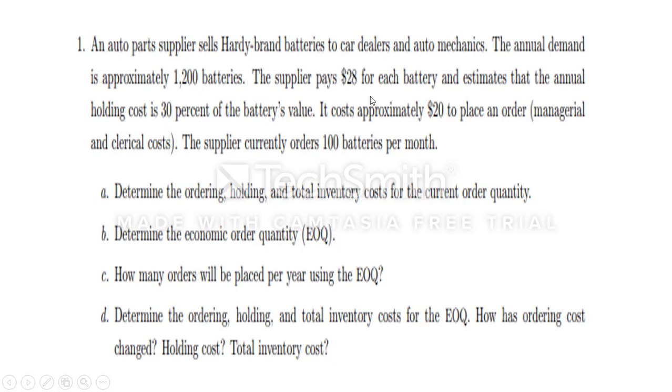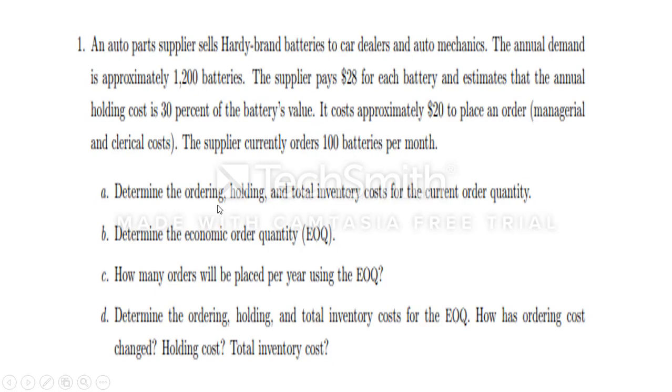30% of battery value. So 30% of the battery value of 28 means 0.3 into 28. This is the way you need to do it. The cost is approximately $20 to place an order, so $20 is the ordering cost. The supplier currently orders 100 batteries per month. This is the current quantity they are purchasing.